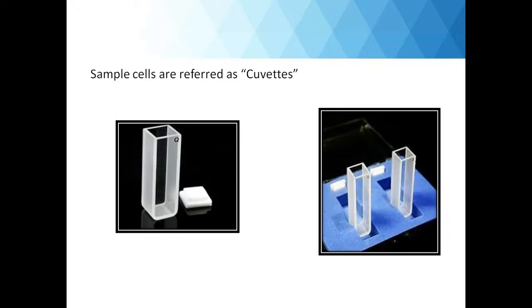And as you can see in the next diagram, there is always a pair of cuvettes, because the sample cuvette and reference cuvette should be of exactly the same dimensions and same path length. No slight variation is allowed. So cuvettes are always available in the form of a pair and they have to be handled very carefully as they are fragile. You can see there are special cases to keep the cuvettes such that they won't get damaged.